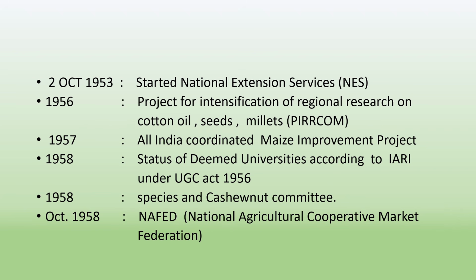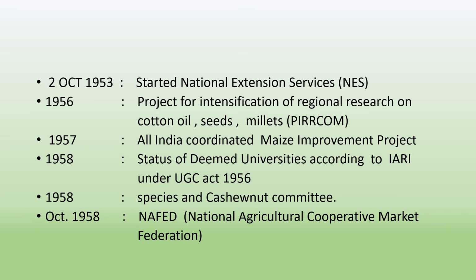On 2 October 1953, the National Extension Service, NES, was started. In 1956, a project for intensification of regional research on cotton, oilseeds and millets occurred. In 1957, the All India Coordinated Maize Improvement Project started.